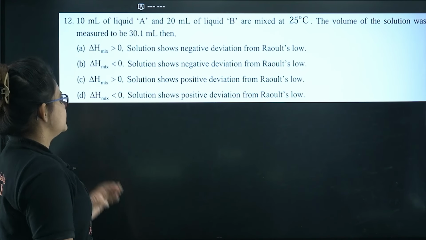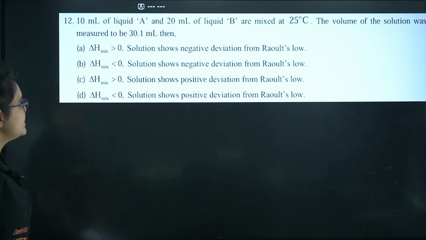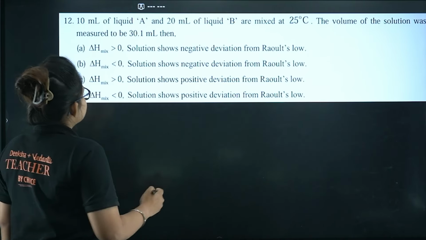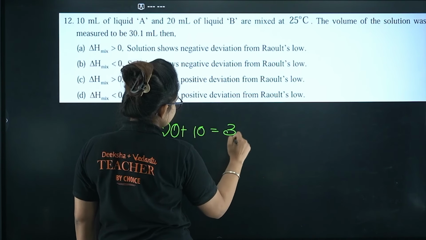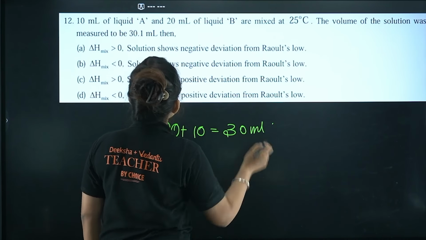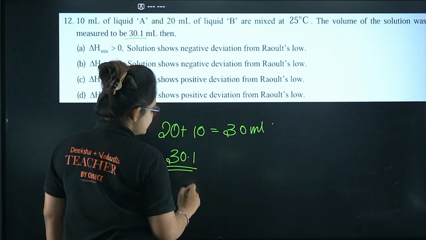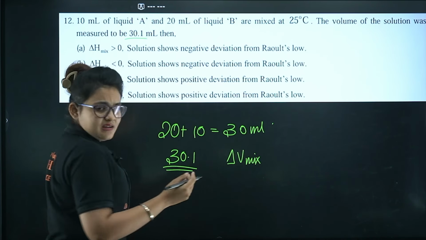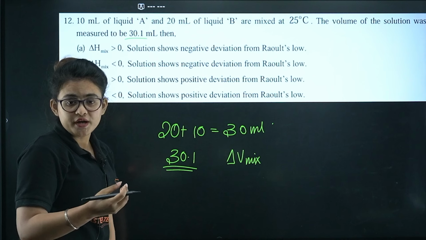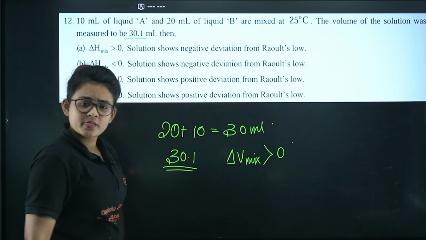are mixed at 25 degrees Celsius. The volume of the solution is measured to be 30.1 ml. Then you have the options. Okay, so 20 plus 10, if you do, it is 30 ml. But here you can see it is given as 30.1, which means delta V mix is a little more, 0.1 more, right? So delta V mix is greater than 0, right?